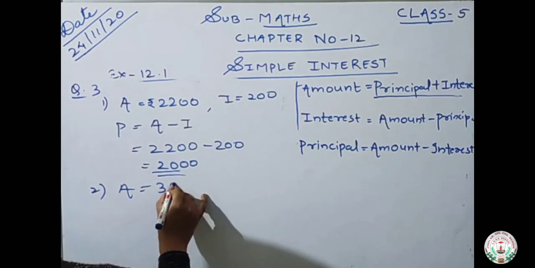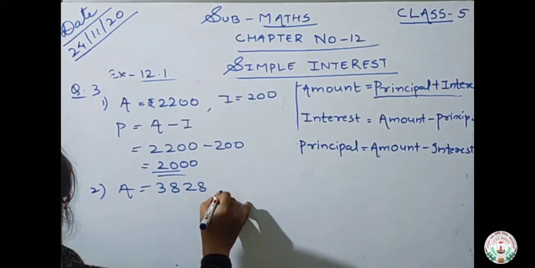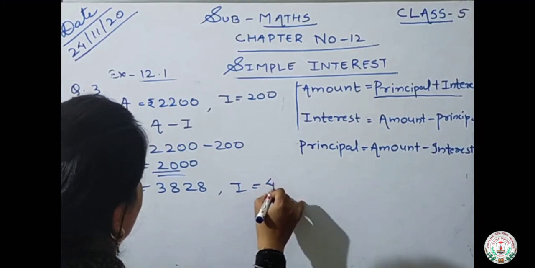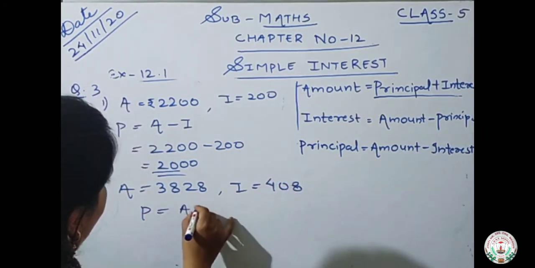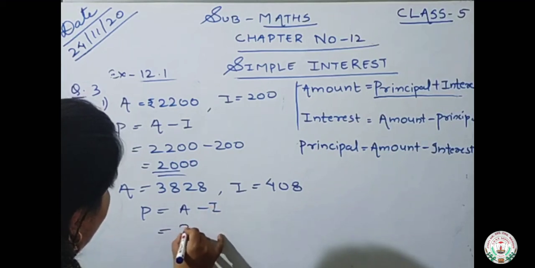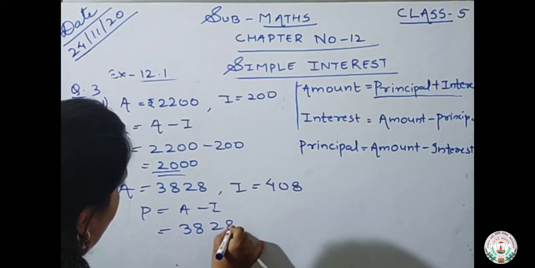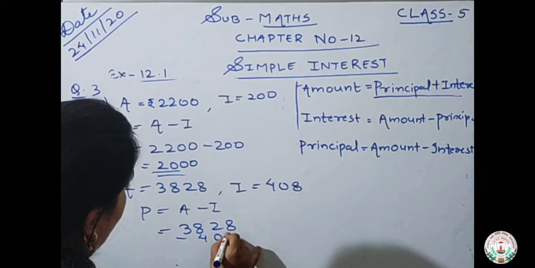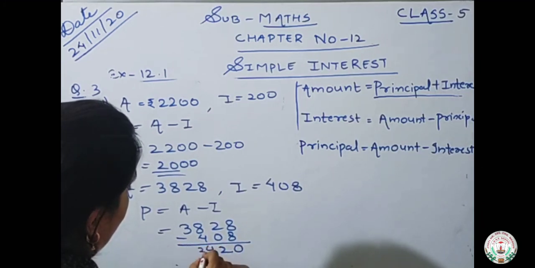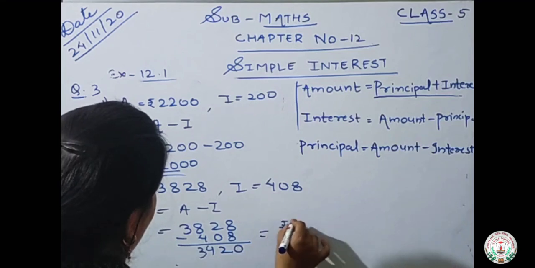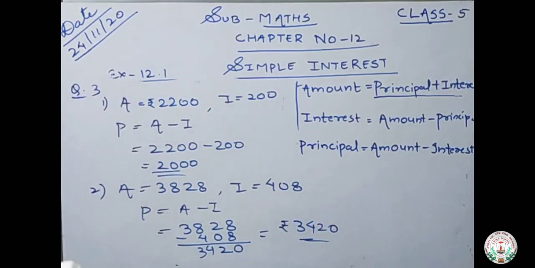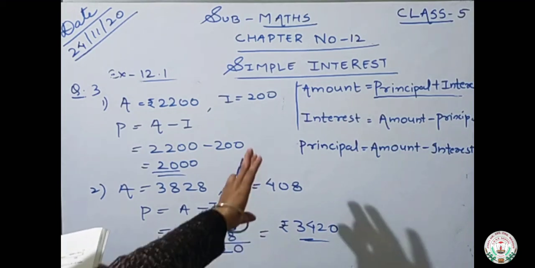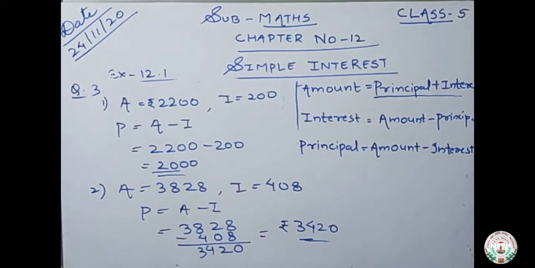Next is amount is rupees 3828 and interest is rupees 408. So principal will be amount minus interest. 3828 minus 408. 0, 2, 4, 3. What is the answer? Rupees 3420. Okay. Only you have to put in the formulas and find it out. Okay.